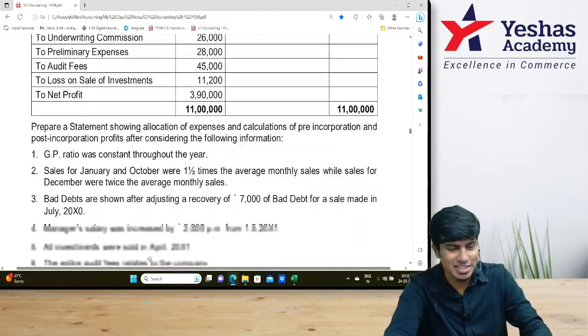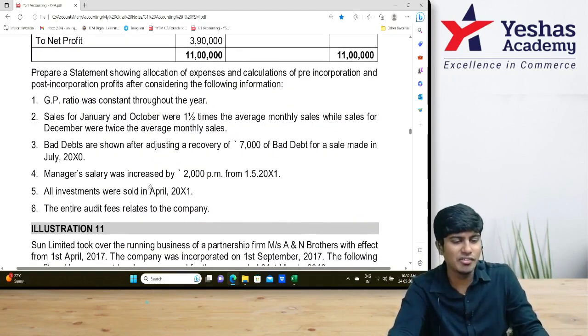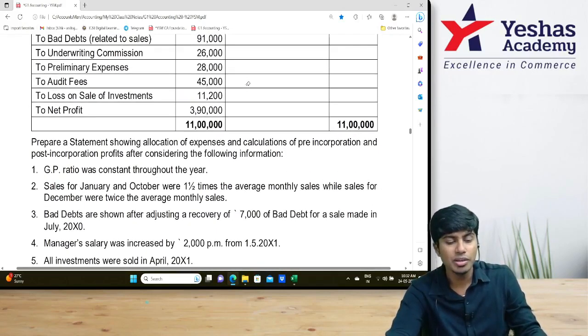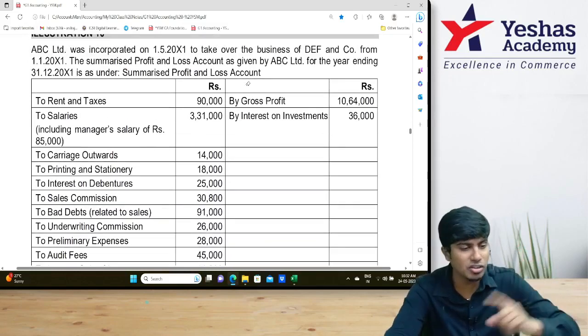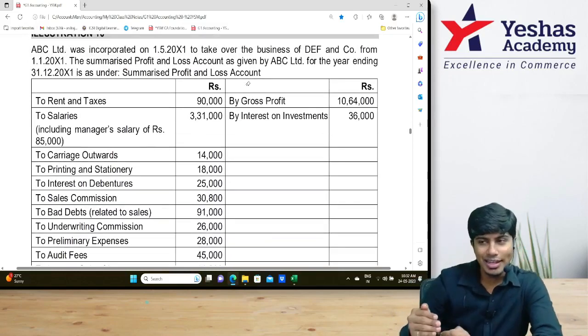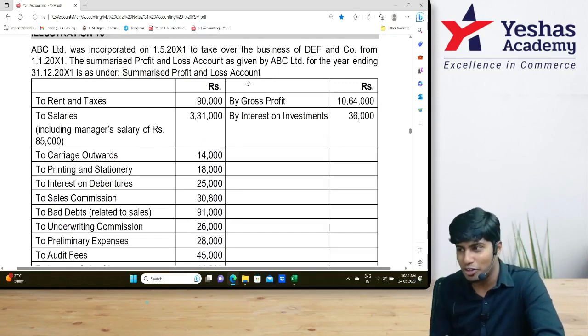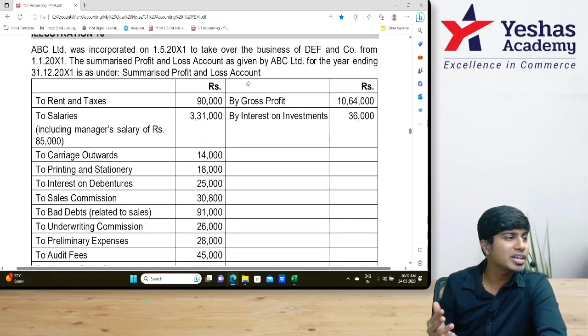Did you write it? Next, all investments were sold in April 2011. Why have they told that? Interest on investment is there. Is it pre or post? If they don't tell, we'll apply time ratio. They're telling investments are sold in April 2011. Is April pre incorporation or post incorporation? Investments are sold before incorporation, so interest is received also before incorporation. So the entire interest amount is pre.